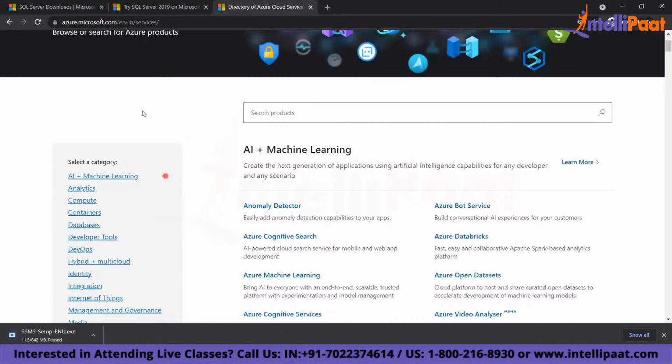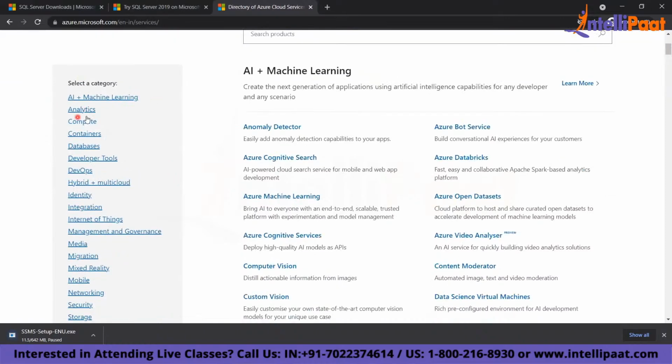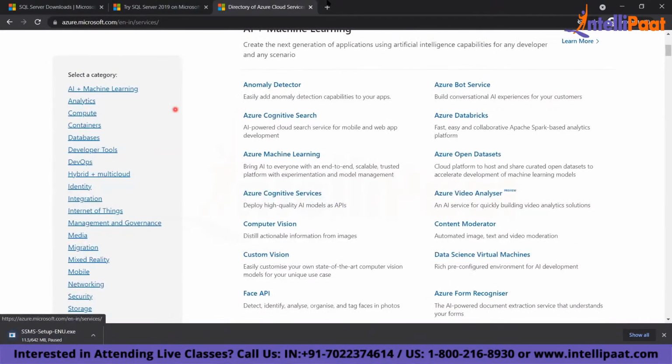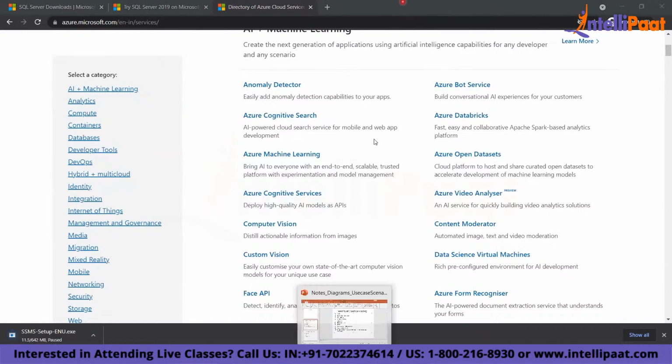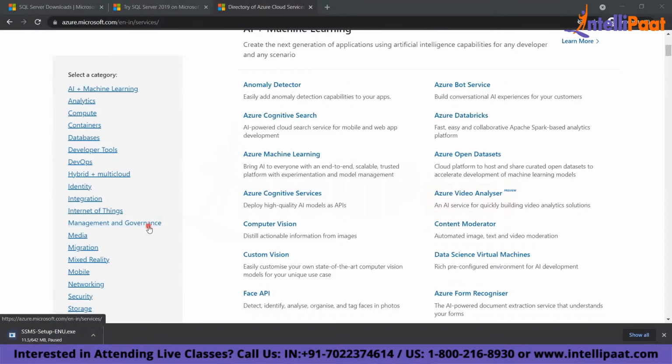You see, they have products in AI and machine learning, analytics, compute, container, database. Various products are there. If you look at my screen, you will find different types of products. We are not going to learn all the products here. Now, what are these products called? These products are called resource providers. Please note these points carefully. These are all resource providers.